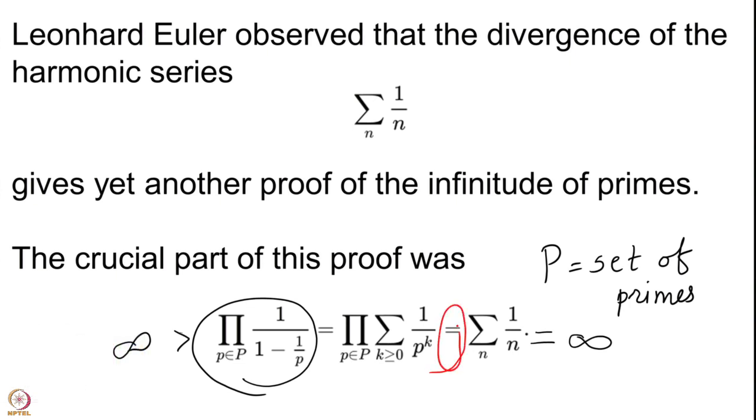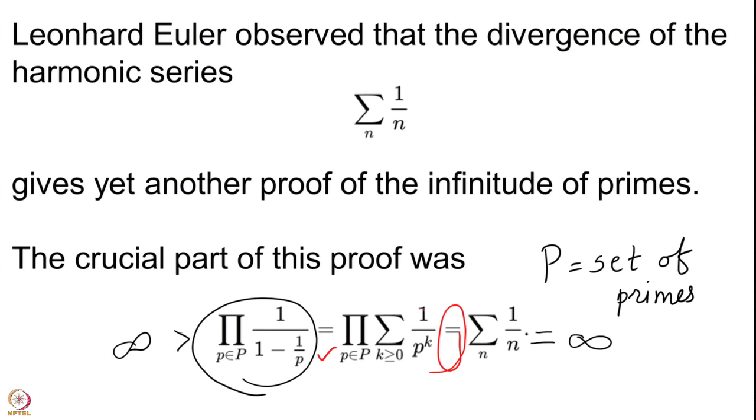However, in this crucial part we are using this equality. How do we get this equality? The equality is okay, because we are using the geometric series expansion for 1 upon 1 minus 1 by p.